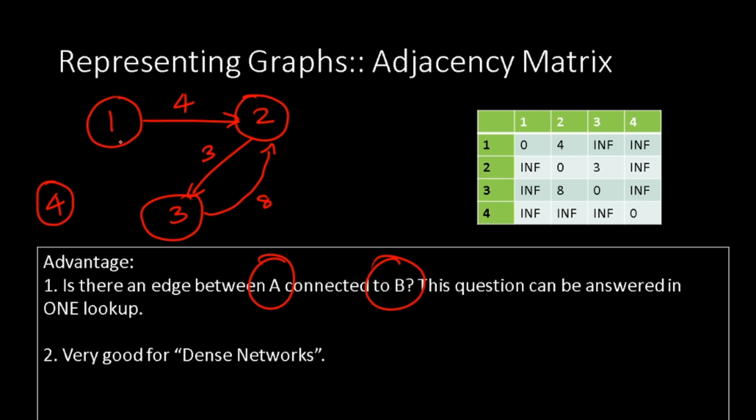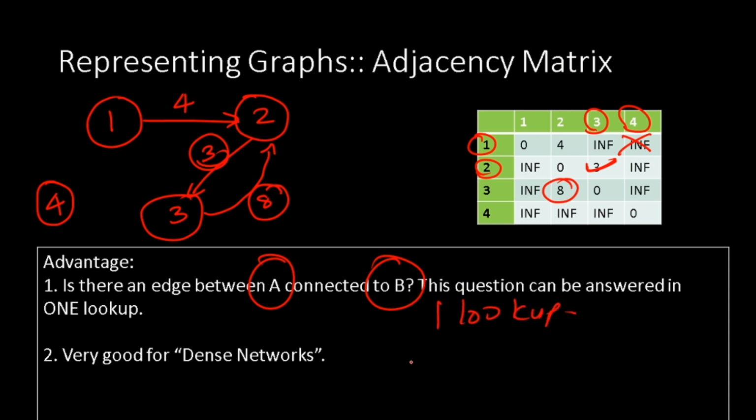Is there an edge between 1 and 4? 1 and 4, there is no edge. 2 and 3, there is an edge with weight 3. 3 and 2, there is an edge with weight 8. Just one lookup. We just have to look up matrix of row, column to get the weight.